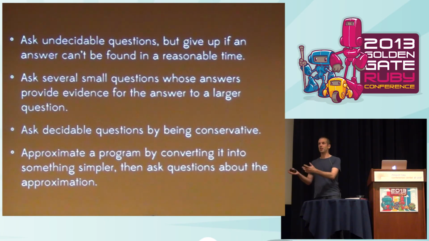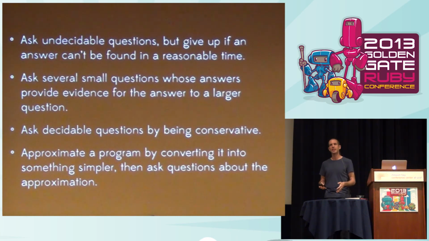Hopefully that type system is not going to be universal, so you can make decisions about it, and that gives you information about your original program. So you can't have type systems that can guarantee that programs are free of all bugs, but you can make type systems that can guarantee the absence of certain kinds of bug.